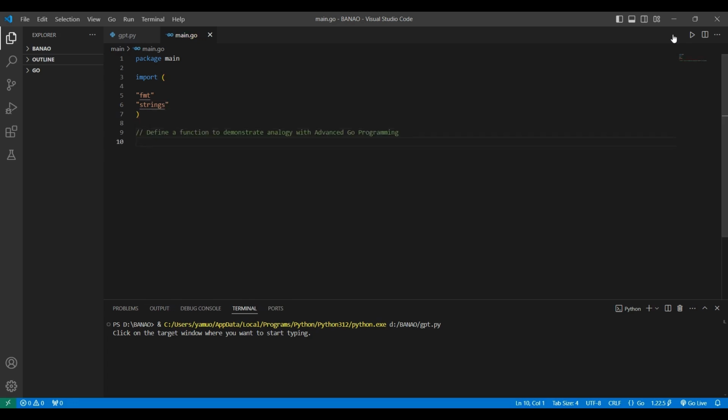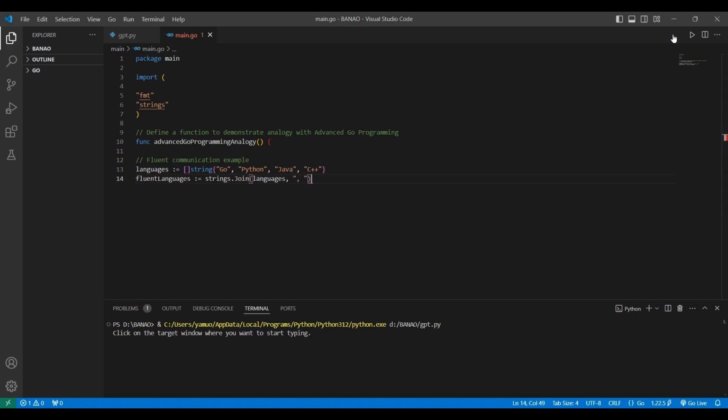The Advanced Go Programming Analogy function within this Go program showcases various scenarios to demonstrate the concept of advanced Go programming through analogies. 1. Fluent communication. The analogy of speaking multiple languages fluently like a master linguist is presented by joining elements from a slice of languages and outputting a descriptive example.